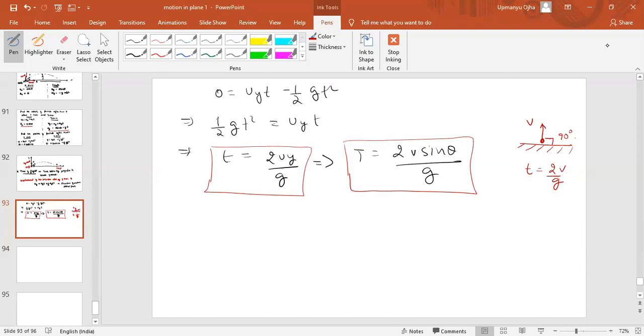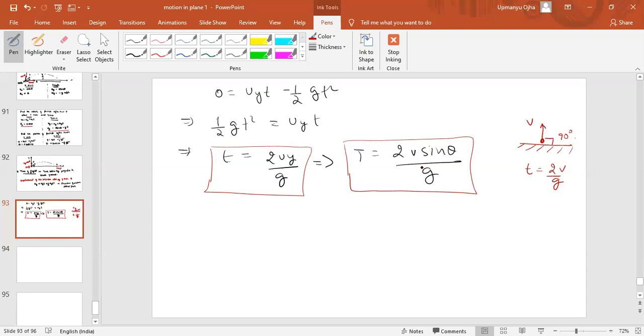We take only the y-axis. Why do we take only the y-axis? I am just correlating this projectile with 1D. If you can understand, it is good for you. I am relating this projectile to 1D. So in 1D, if you throw vertically upward, the time of the flight was 2v by g, 2u by g. Now you can assume a projectile